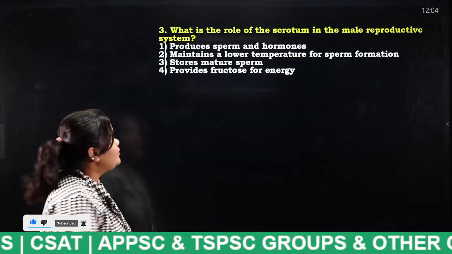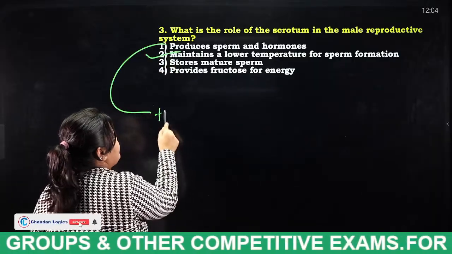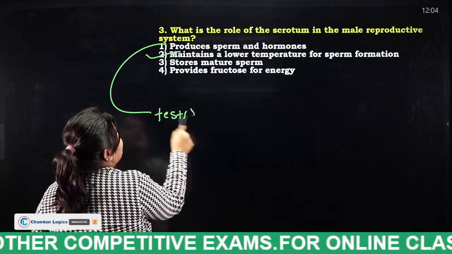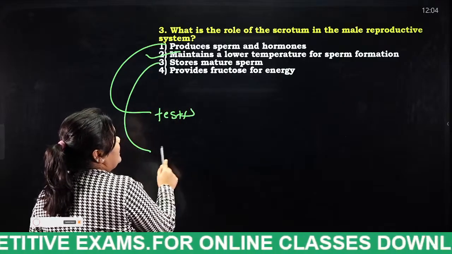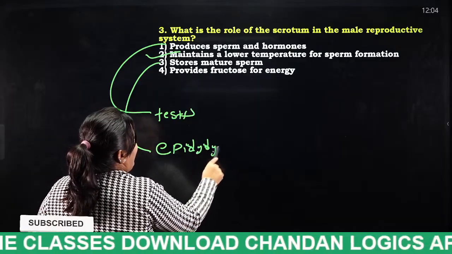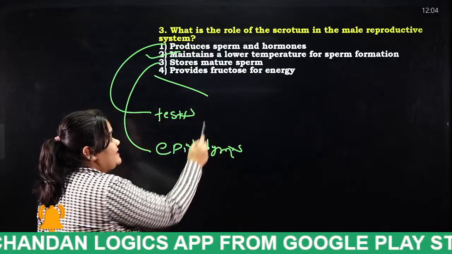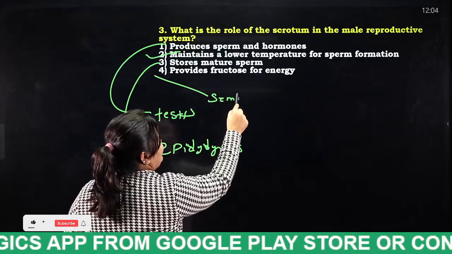Very good, students. So what produces sperm and hormones? Testes. Which stores mature sperm? Epididymis. And the next one, which provides fructose for energy? Seminal vesicles.